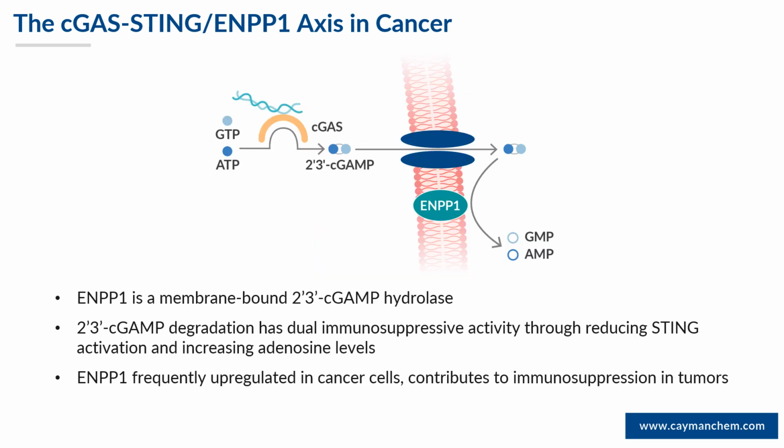Cancer cells can also express a protein called ENPP1, which is a membrane-bound cGAMP hydrolase. ENPP1 can degrade cGAMP, and this leads to immunosuppression via preventing STING activation, but also through increasing adenosine levels, which is produced from one of the degradation products, AMP. And ENPP1 is frequently upregulated in cancer cells, which can contribute to immunosuppression in tumors.